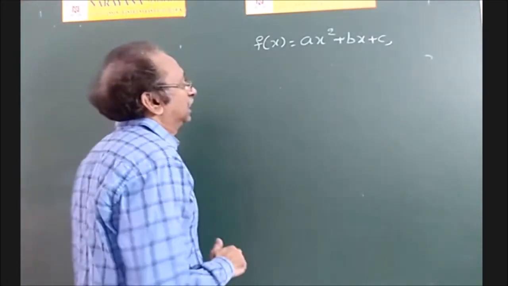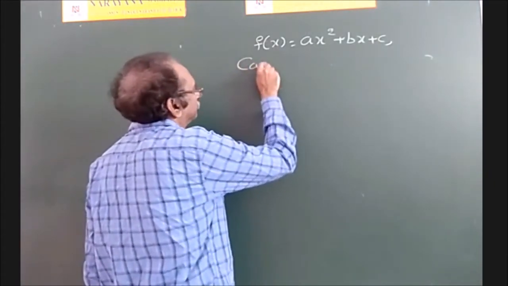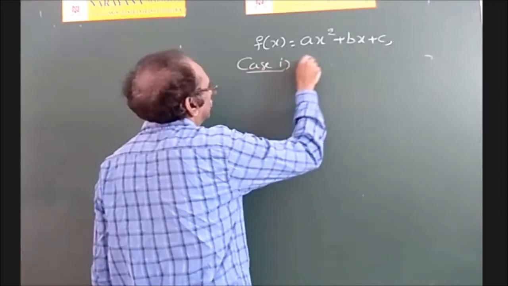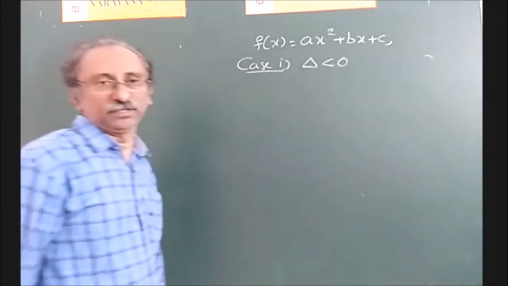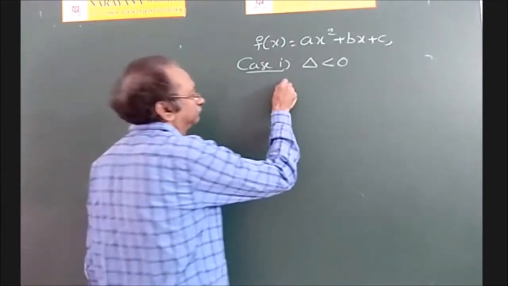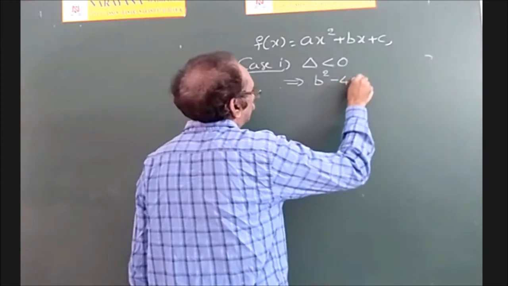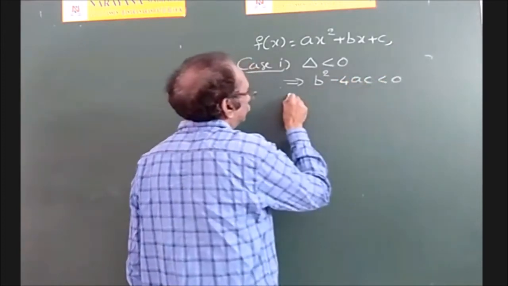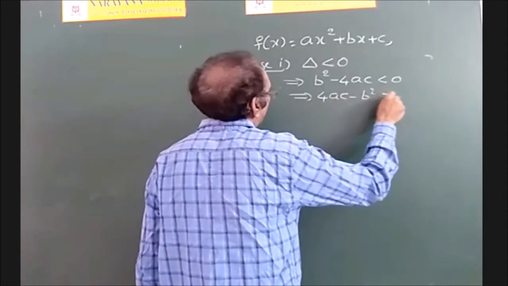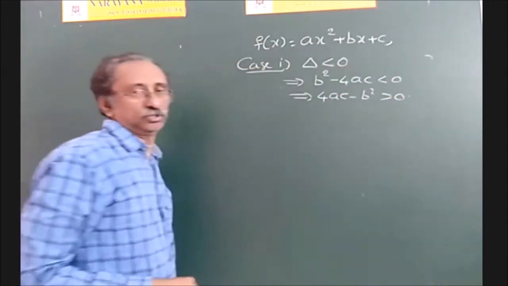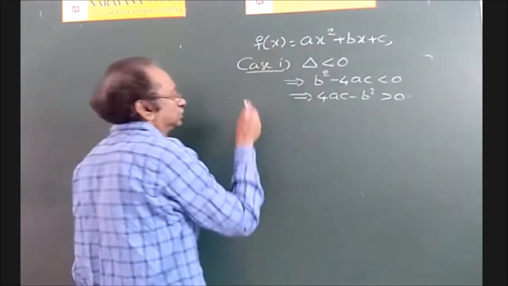So see, consider this quadratic expression. Suppose case 1. What is case 1? Discriminant is less than 0. That means roots are imaginary. What is meant by less than 0? b square minus 4ac less than 0. That means 4ac minus b square greater than 0. So remember that. Right. And now write this expression.